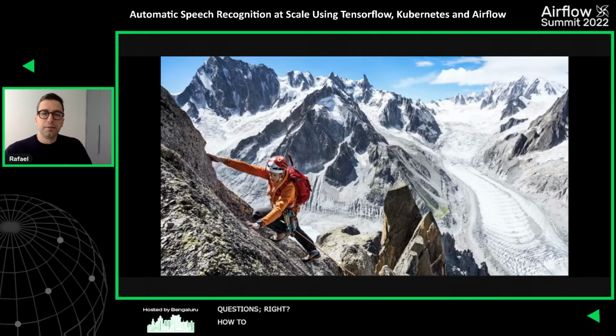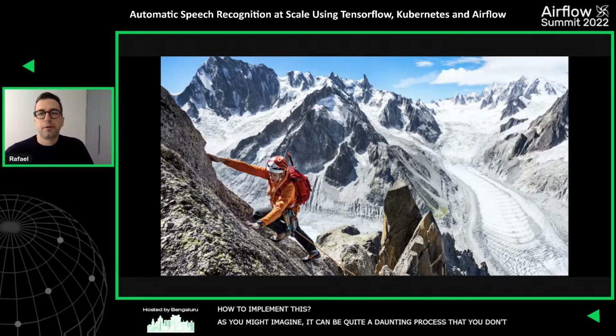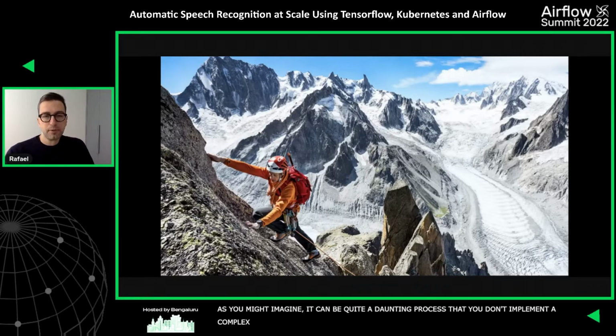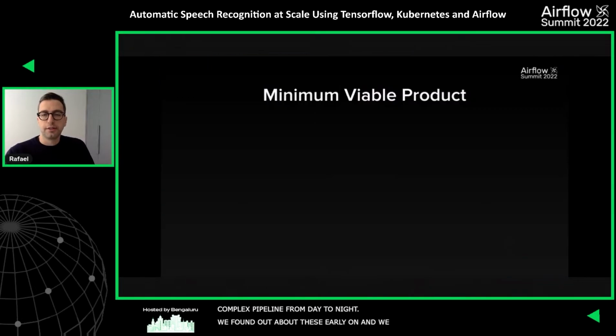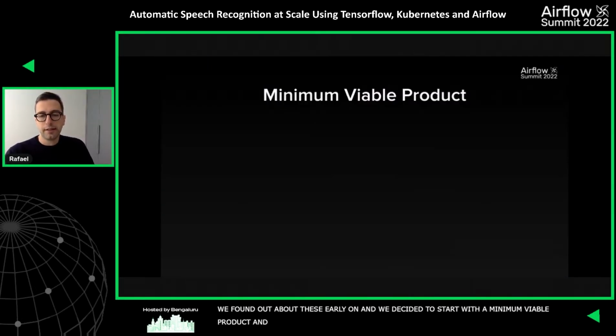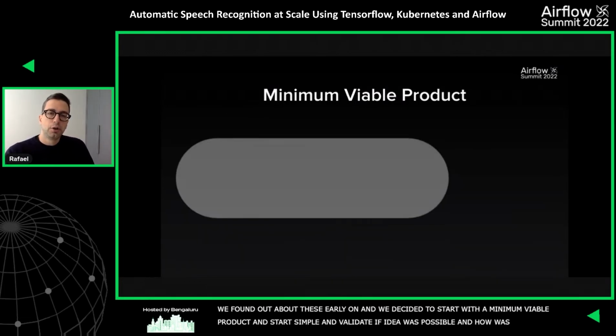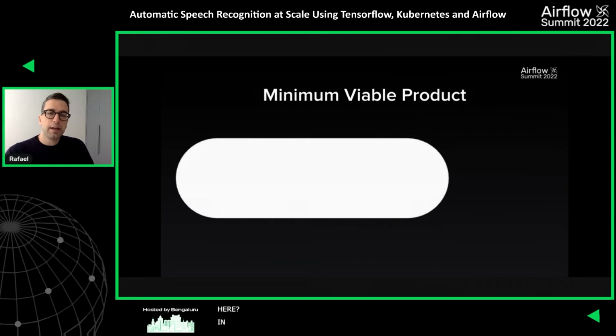Well, as you might imagine, this can be quite a daunting process. You don't implement such a complex pipeline overnight. So we found out about this quite early on. What we decided to do was to start with a minimum viable product, right? Start simple and just validate if this idea was possible. So how was the approach here? In terms of the setup, we had some initial components, right?